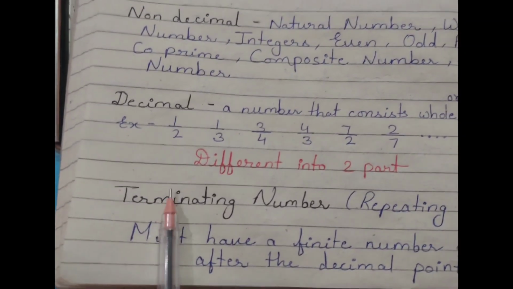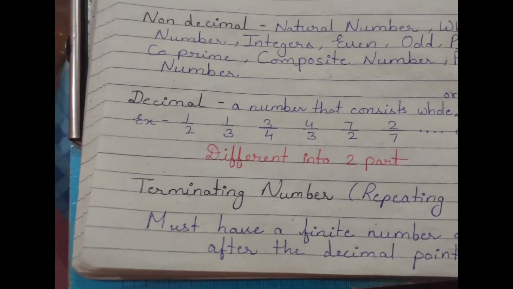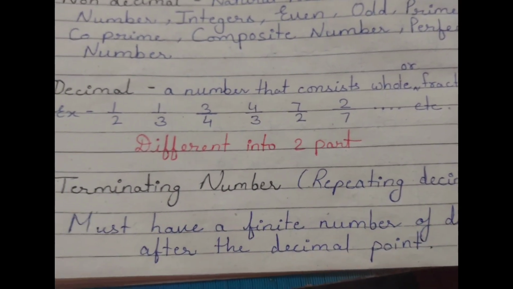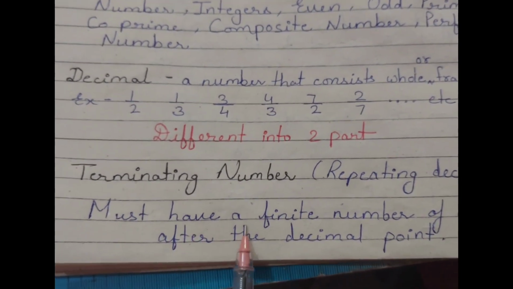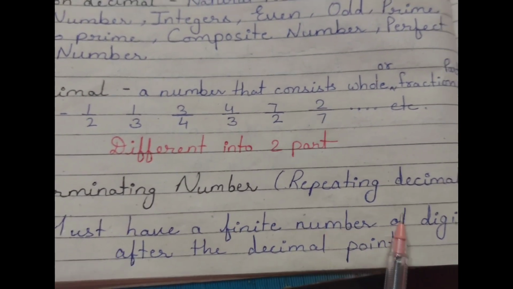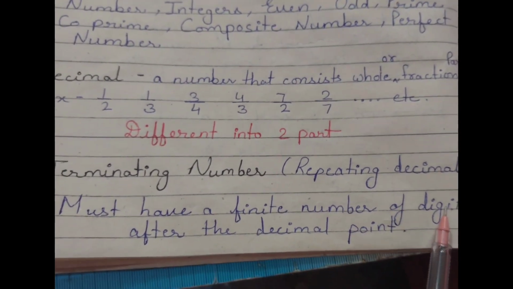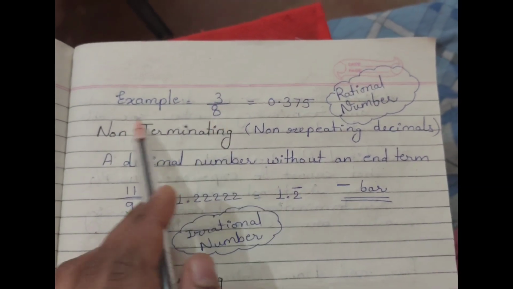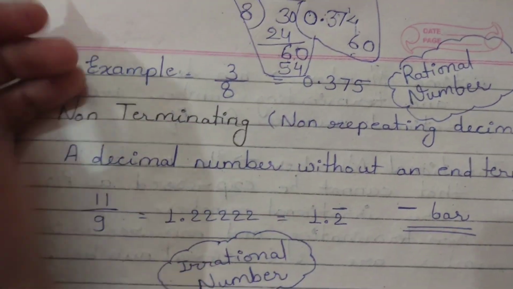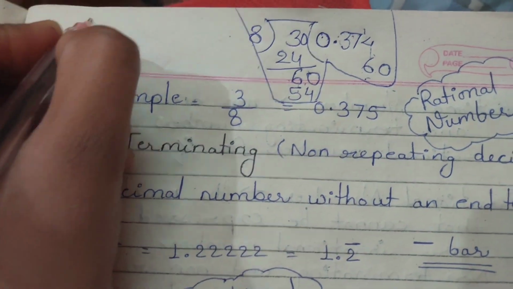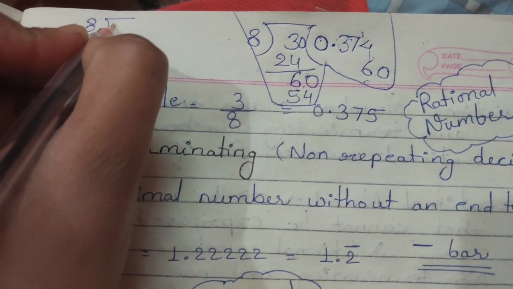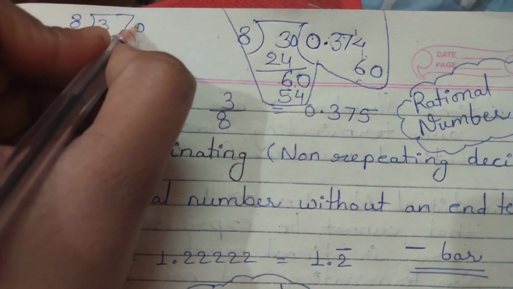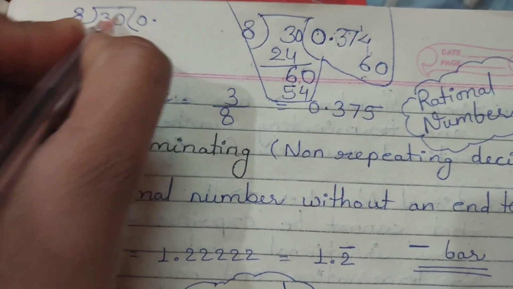So this is the terminating number, which means a decimal that must have a finite number of digits after the decimal point. Here you can see this example. Let's divide 8 by 3. It will not divide, so we take 0 and a decimal point.